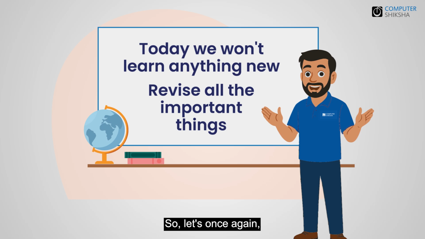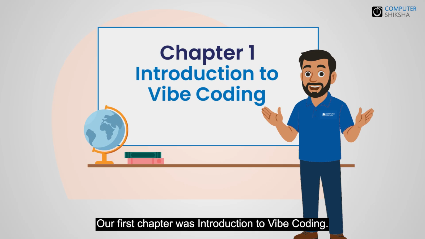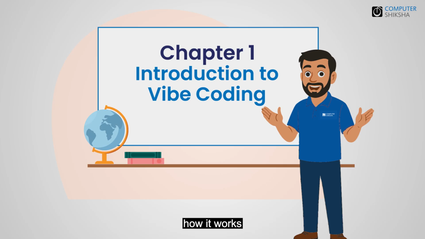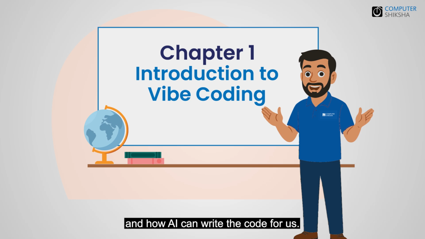So, let's once again look back at our Vibe Coding journey. Let's begin with the first chapter. Our first chapter was Introduction to Vibe Coding. In this chapter, we learned what AI is, how it works, and how it is present all around us. We also learned that with the help of Vibe Coding, we can now tell AI our ideas in simple language and how AI can write the code for us. Now, let's go over the important parts of our first chapter once again.